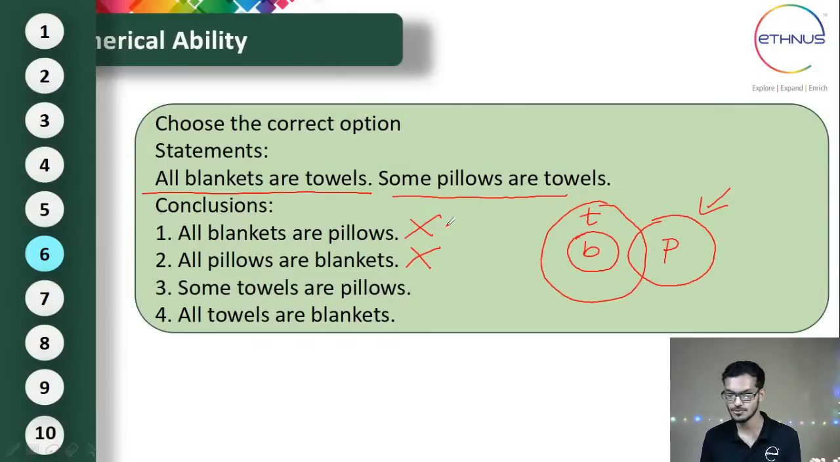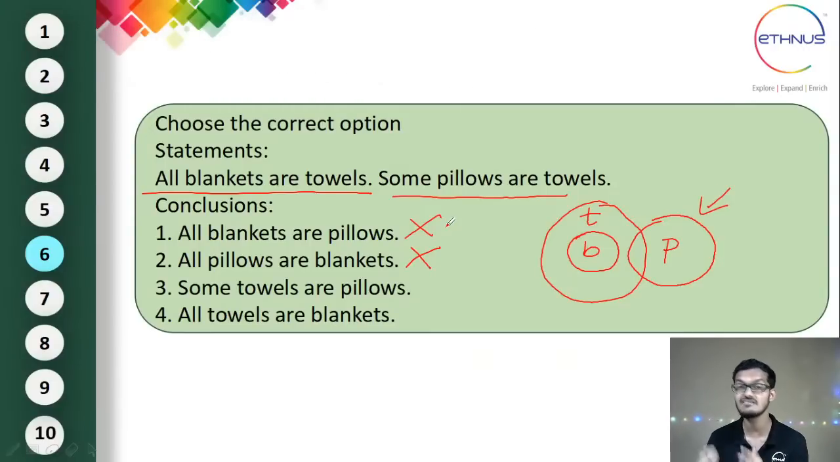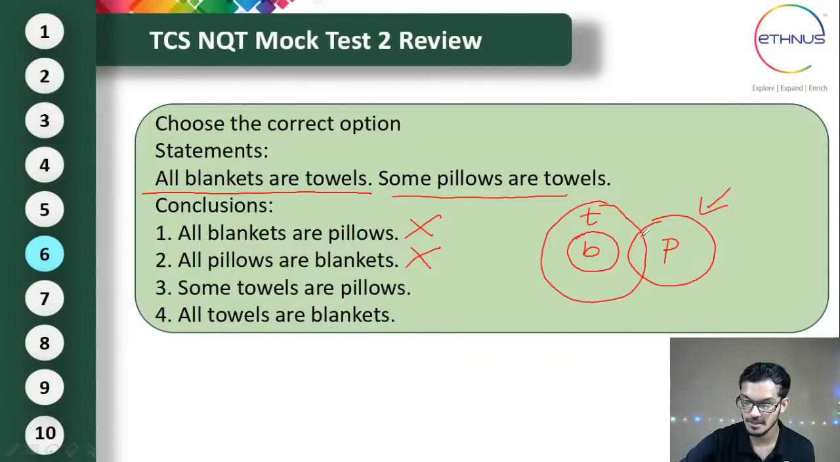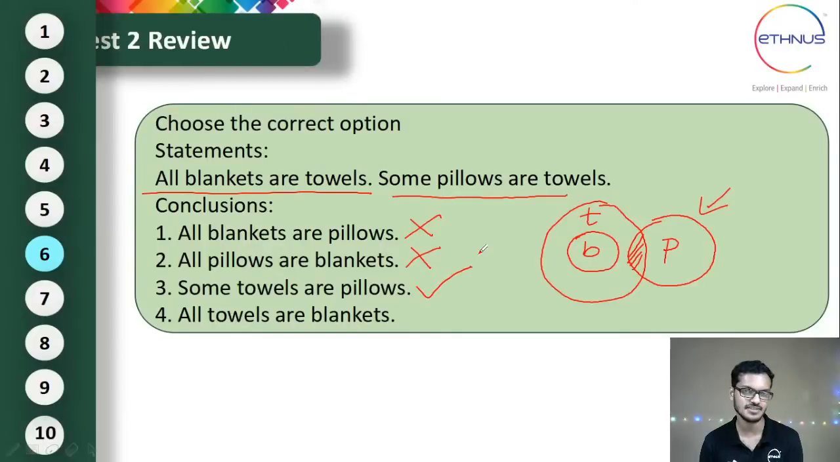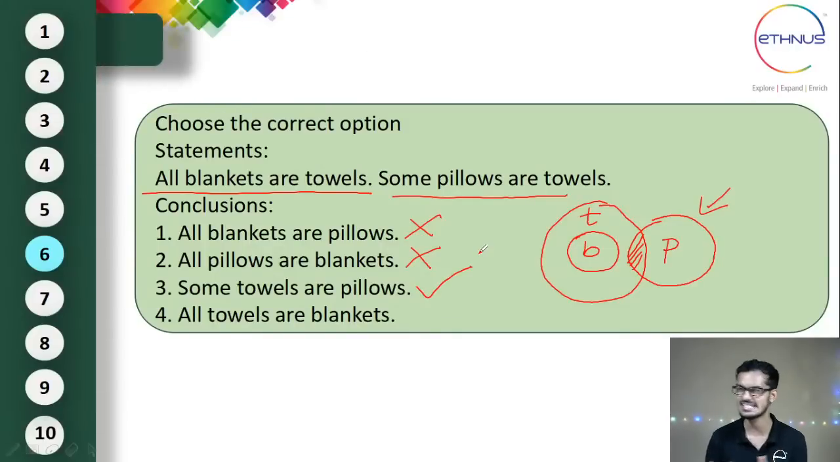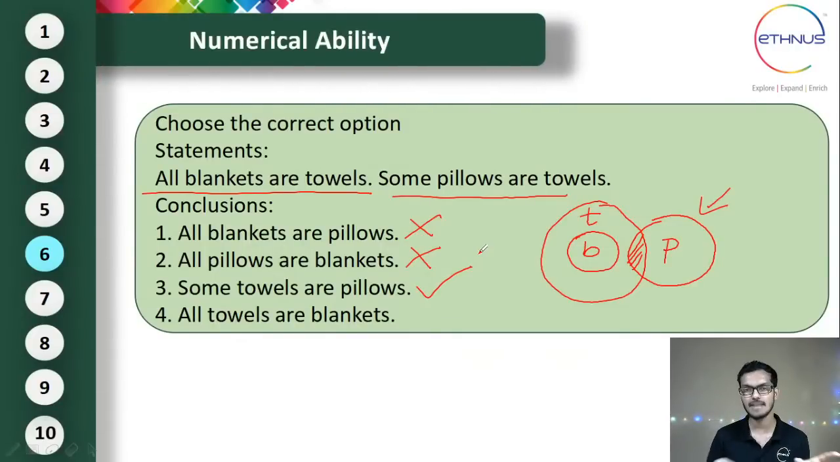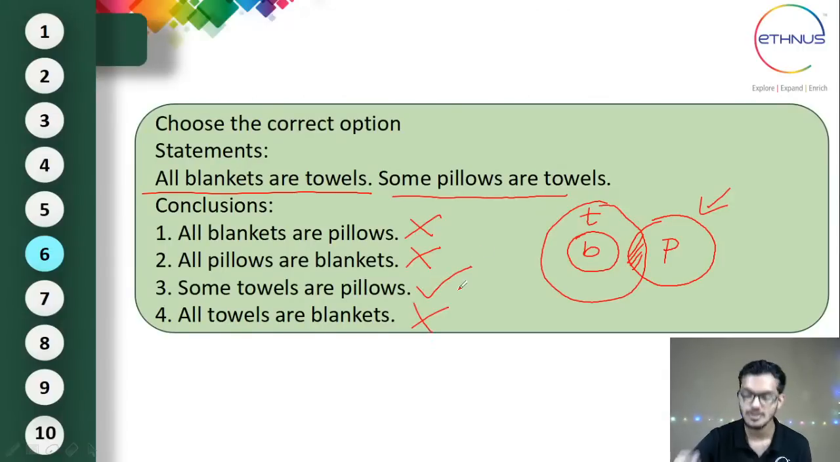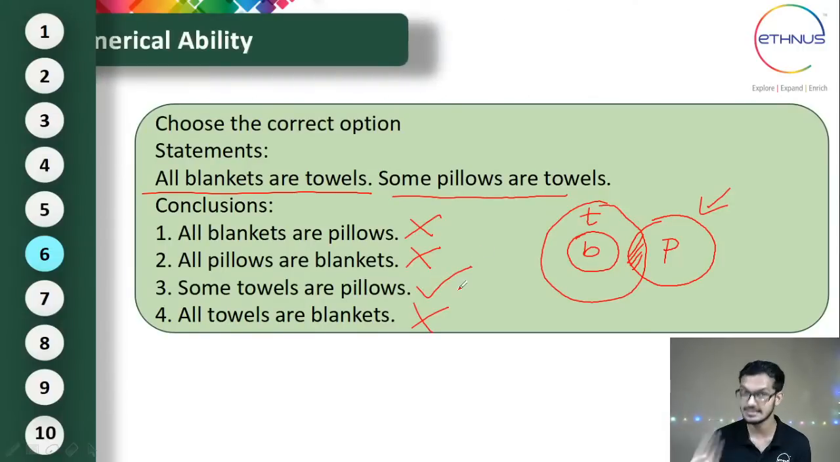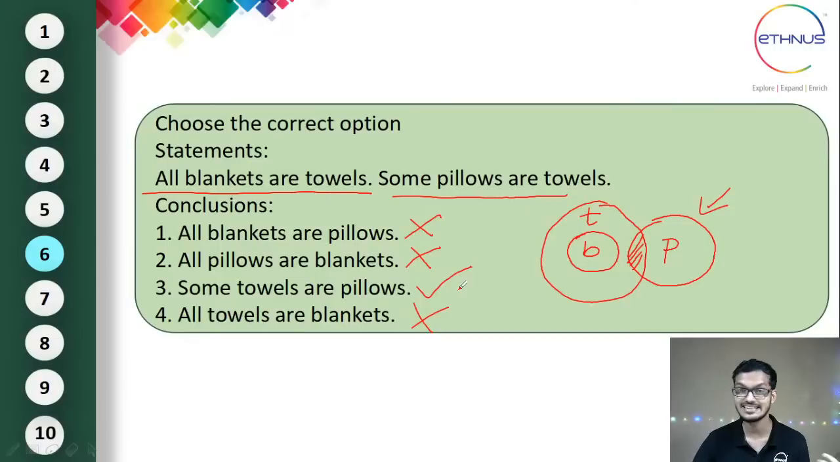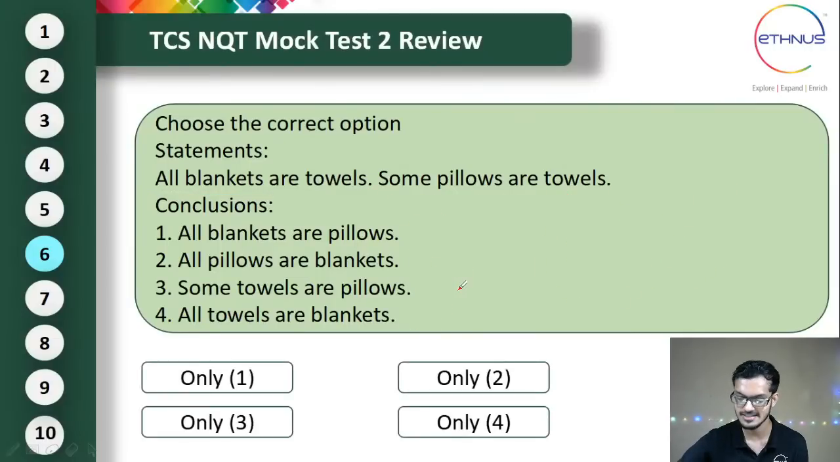If you go for the third option, third conclusion, some towels are pillows. Yes, definitely, this is possible. So 3 is possible. We can check the last one also. All towels are blankets. Yes, again, that is not possible. All blankets are towels, but it's not mentioned that all towels are blankets, right? So this also doesn't follow. So the correct answer is conclusion 3. That is, only 3 follows. So only 3 follows is the correct answer, which is option 3.